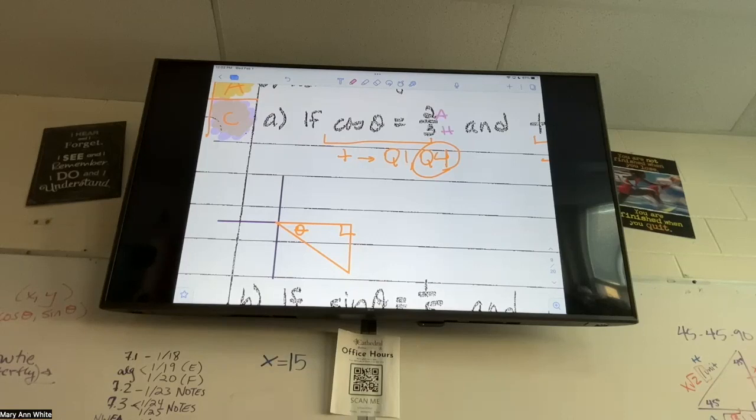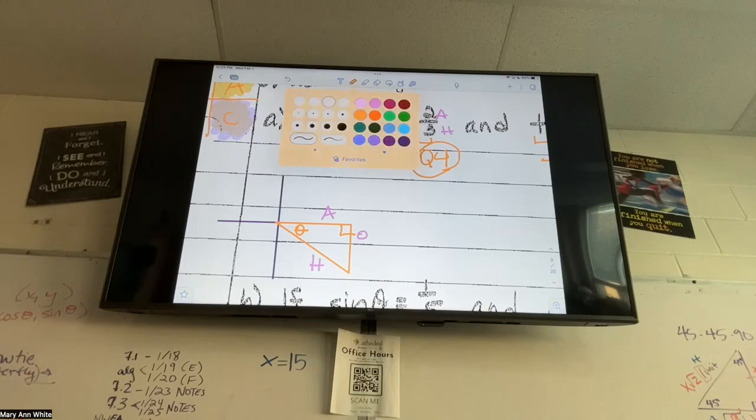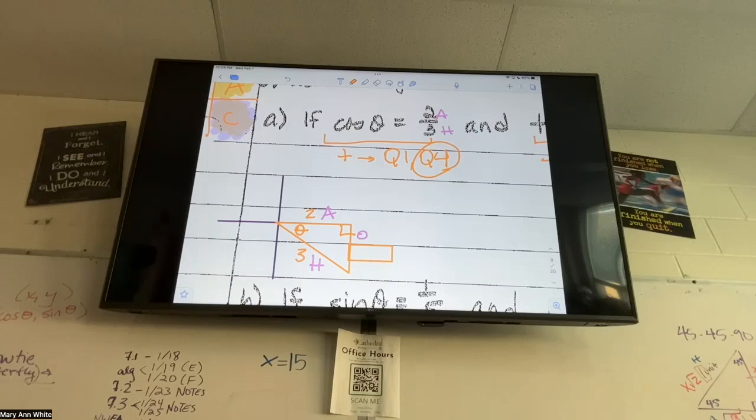A over H. So that means I gave us A and H. Let's label O, A, and H on our triangle, and where we see A, we'll put a 2, where we see H, we'll put the 3. Hypotenuse is always across from the right angle. My opposite is across from theta, and my adjacent is next to theta. So 2 is my adjacent, that's like my X side, and 3 is my hypotenuse, and I don't know what my opposite side is.